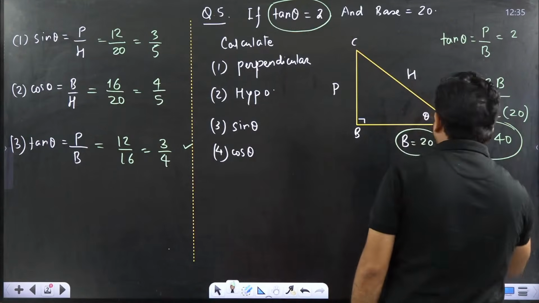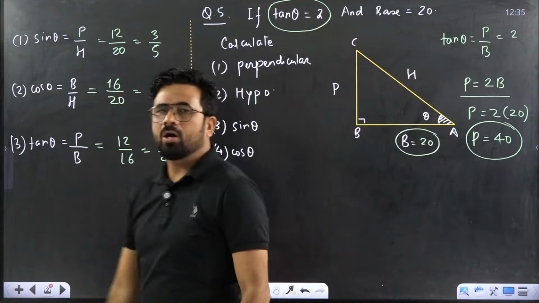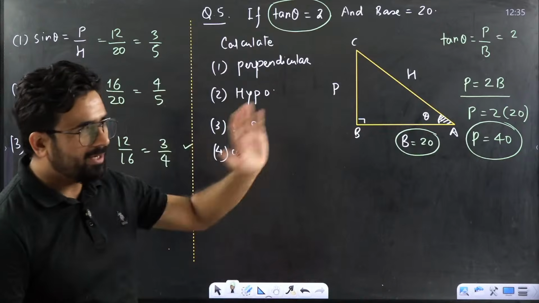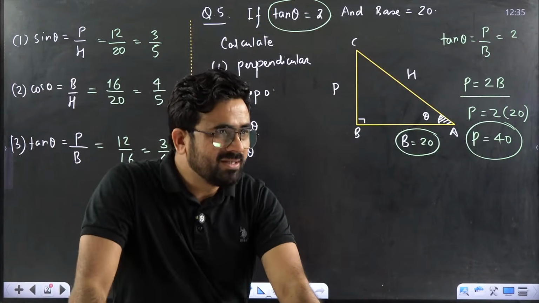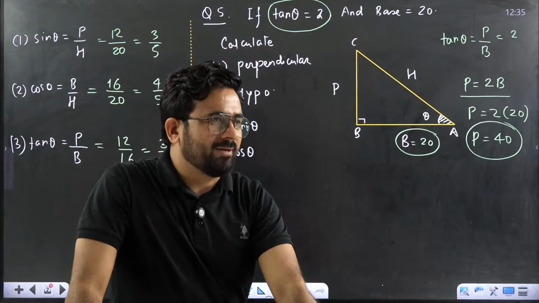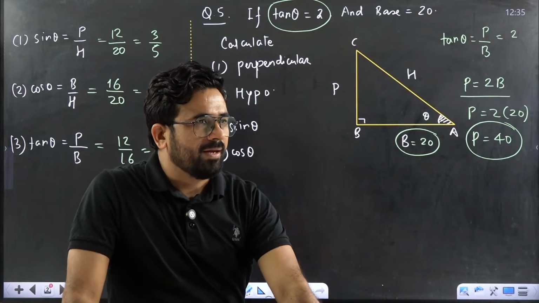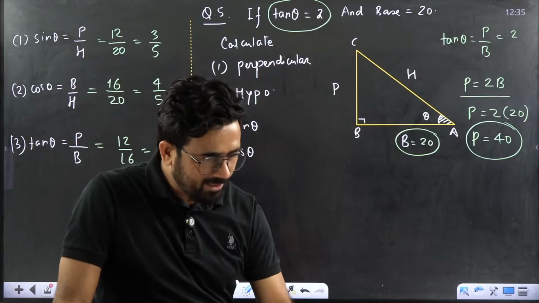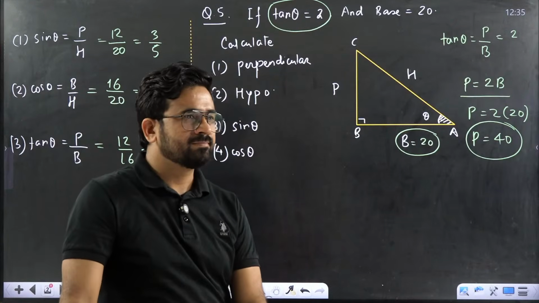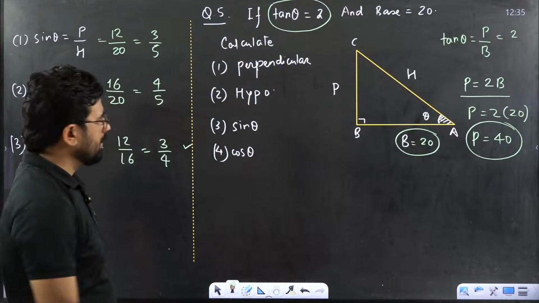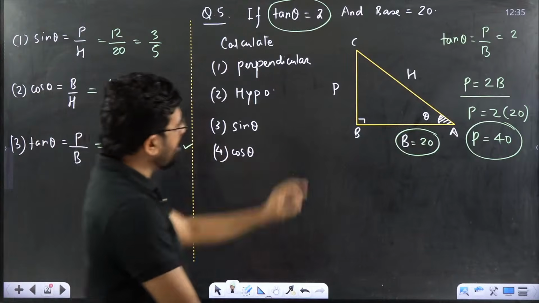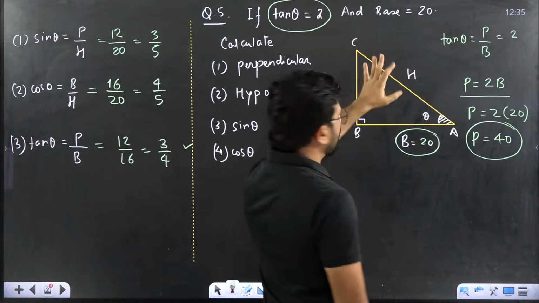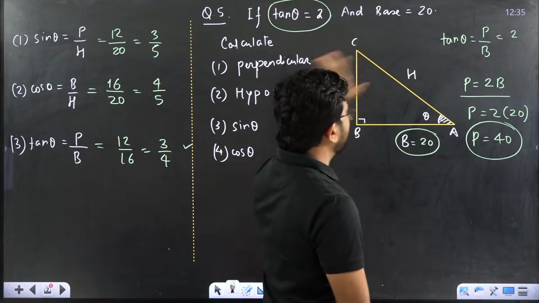First tell me everyone, is this clear or not clear? Everyone reply in the comment section. It is clear or not clear, beta? Is it clear? Then we can go for hypotenuse. We have to calculate hypotenuse.